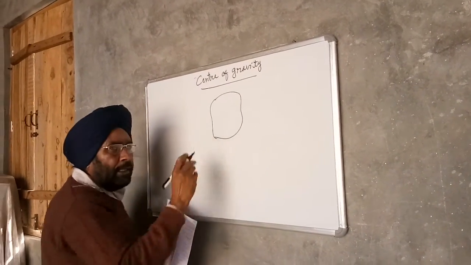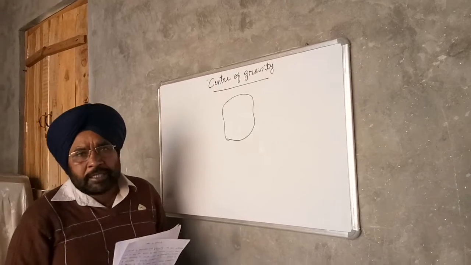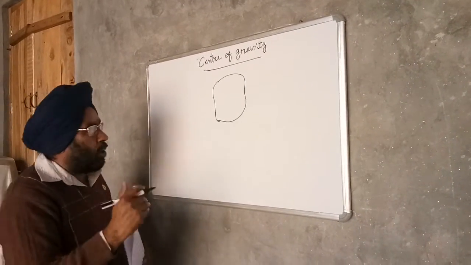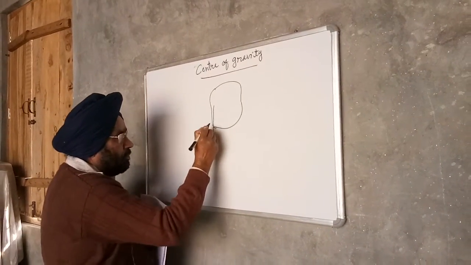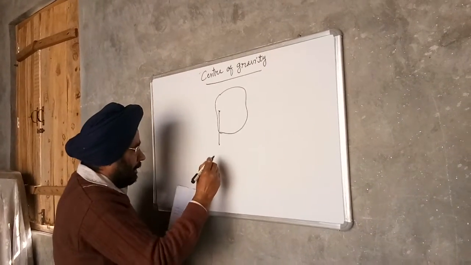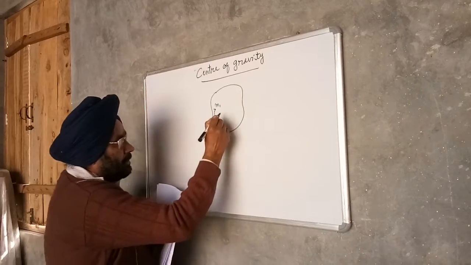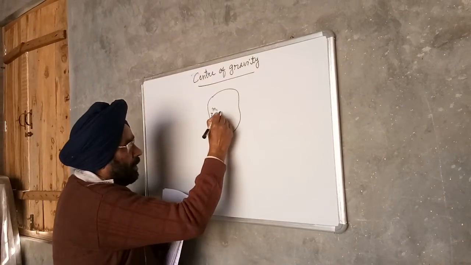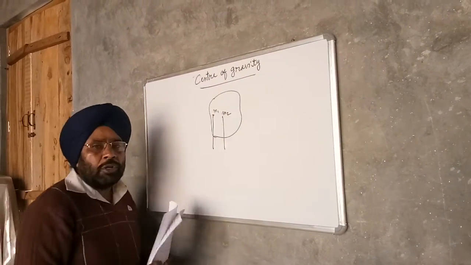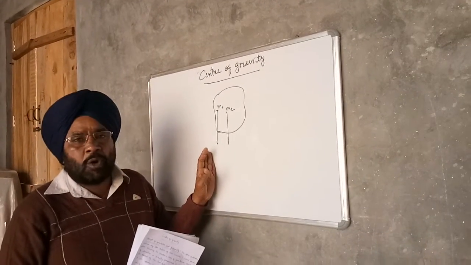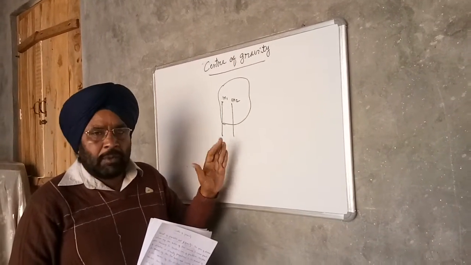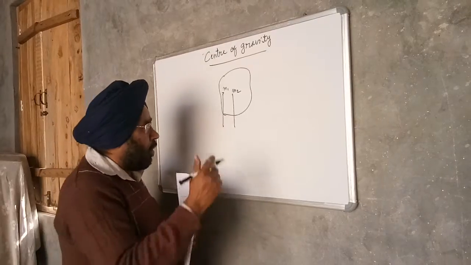This body consists of a finite number of particles, a very large number of particles. Suppose this is the first particle, its mass is m1, and the second particle, and so on. The body consists of a finite number of particles having masses m1, m2, m3 and so on.